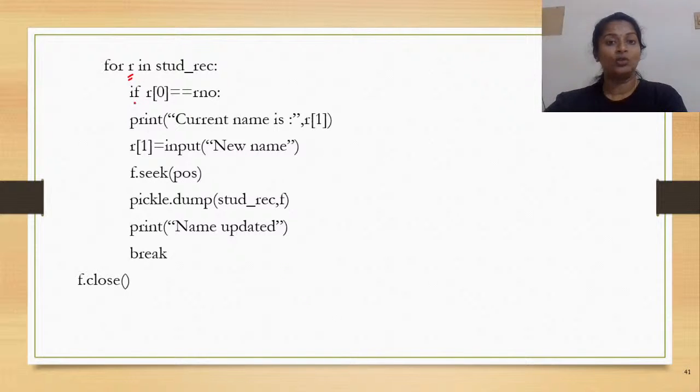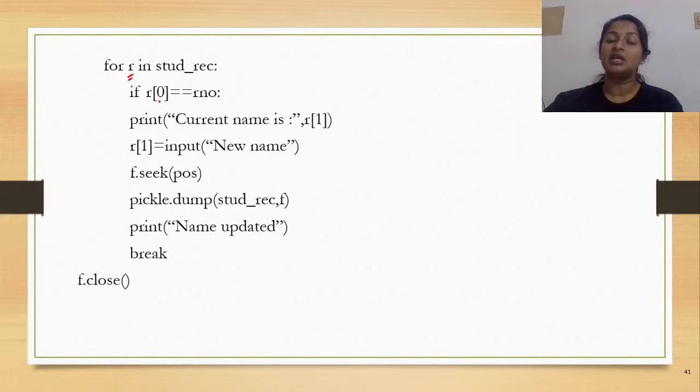Now, inside the loop, I have to check whether I have reached this particular record, isn't it? How do I do the checking? I write an if conditional and then I check if the roll number that has been inputted by the user is equal to the first element inside r. Now, the first element means the element at the index value 0 of your record r.